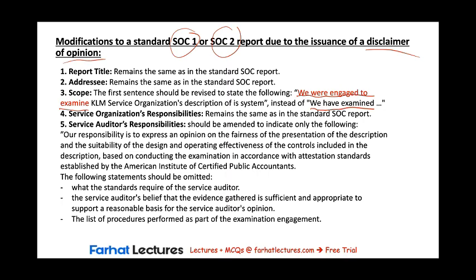What the auditor should say is we were engaged in the past. We were engaged to examine, but we were unable to audit. This is the idea that's conveyed here through revising this sentence. Regarding the service auditor's responsibilities, the auditor is going to omit a lot of wording in this paragraph to make it clear that the auditor was unable to audit and the audit was not completed.